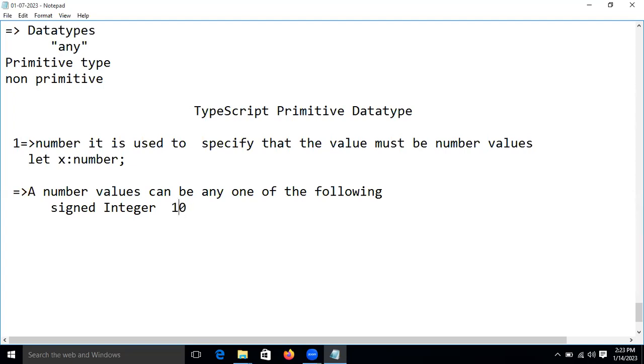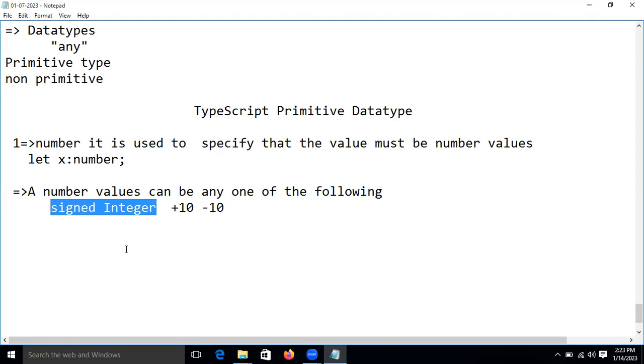Just as an example, I'm taking 10. If we use it as it is, it will be presented as a positive number. If we put a minus symbol before any number, then that number is presented with a negative symbol. If we store this kind of number in the number type, that is called a signed integer.